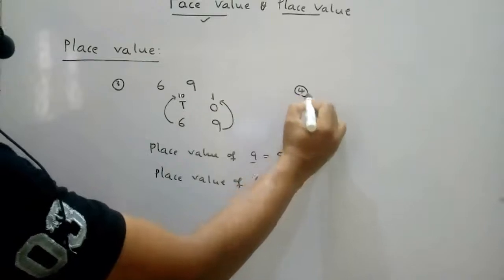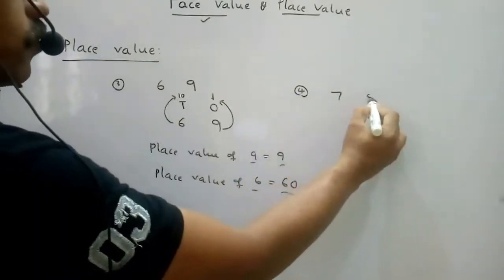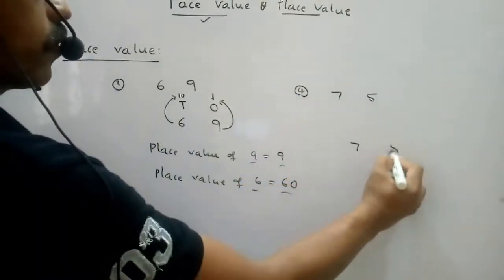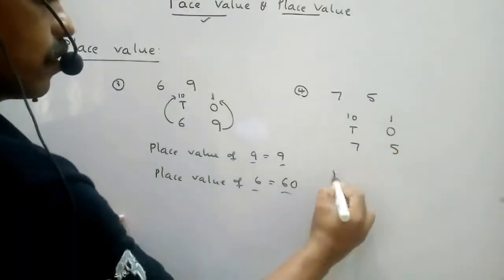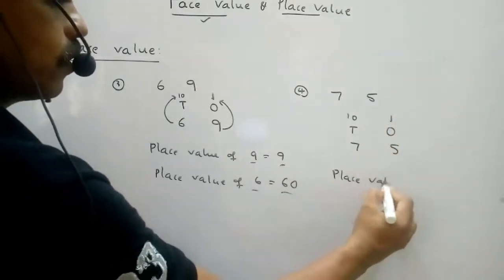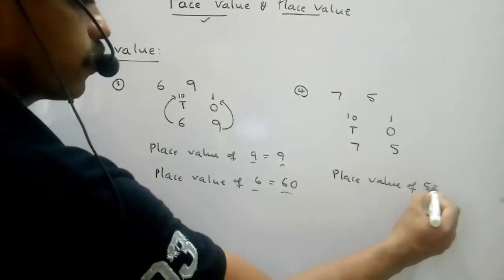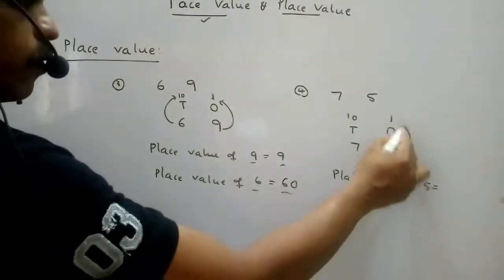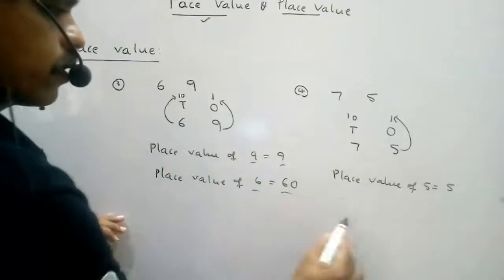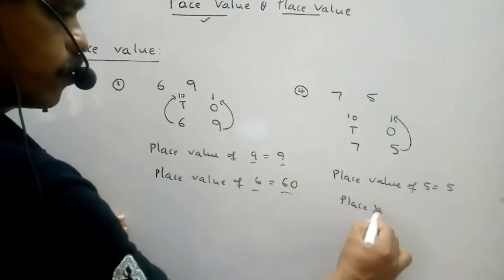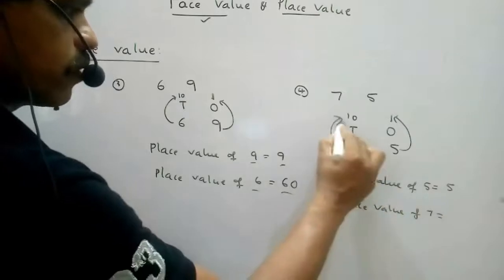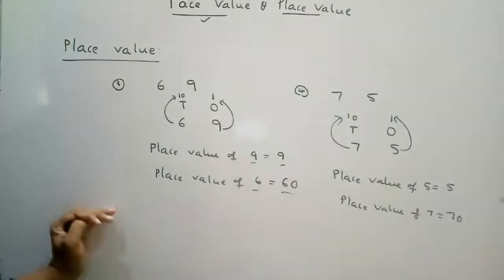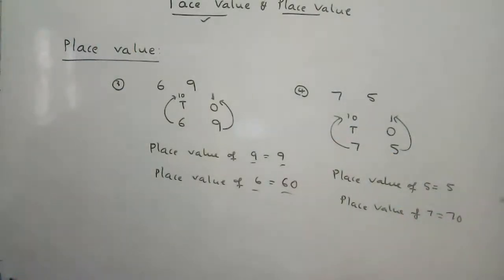The fourth one, 75. Right, ones place, tens place, 1, 10. Now place value of 5: 5 ones are 5. Place value of 7: 7 tens are 70. So this is the concept I discussed today, face value and place value.